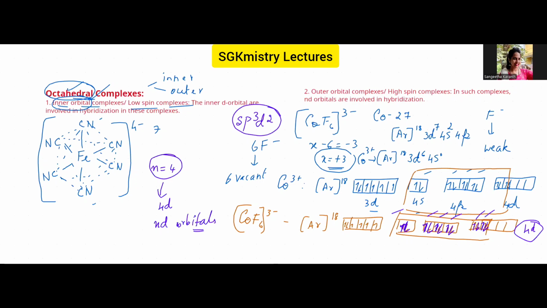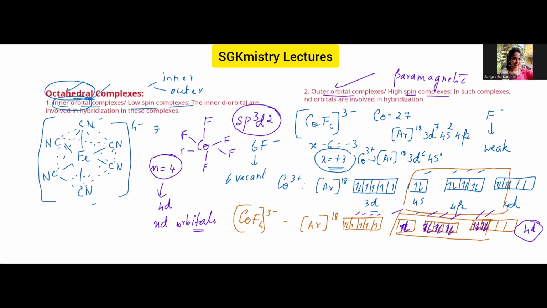So this particular complex is an example of an outer orbital complex. And you can see in the complex there are 4 unpaired electrons. I told you when there are unpaired electrons, they are called high spin complexes. So this is a high spin complex, and it is an outer orbital complex. Geometry is again octahedral, because here you can see cobalt is in the middle, and the fluoro ligands will be here.